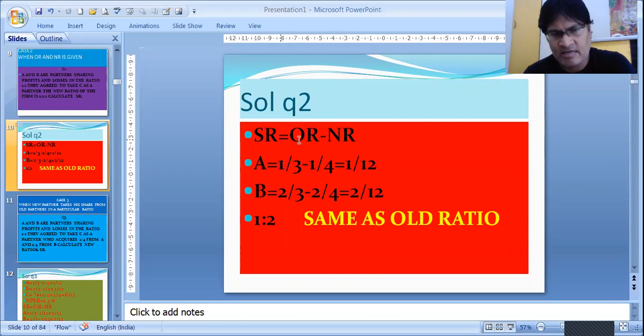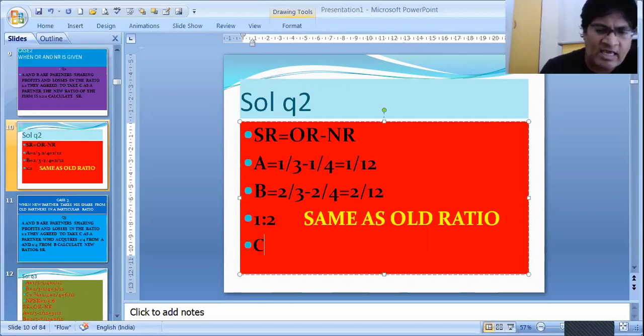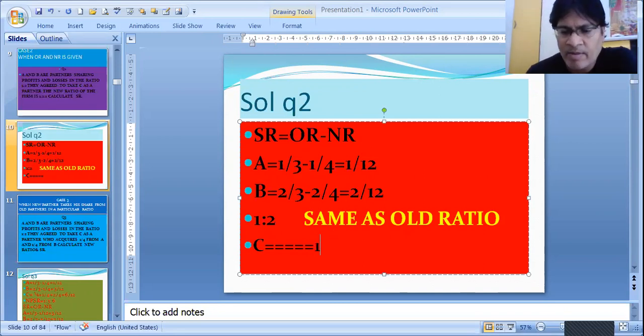Similarly, in the fraction case also, it's given 1:2 with the old ratio. So 1/3 and 2/3. And the new ratio is 1:2:1. So 1 plus 2 is 3, 3 plus 1 is 4. So the first partner gets 1/4, the second partner 2/4. And for the third partner, if I say C, his new share will be 1/4. When I am just subtracting, I get 1/12 and 2/12.